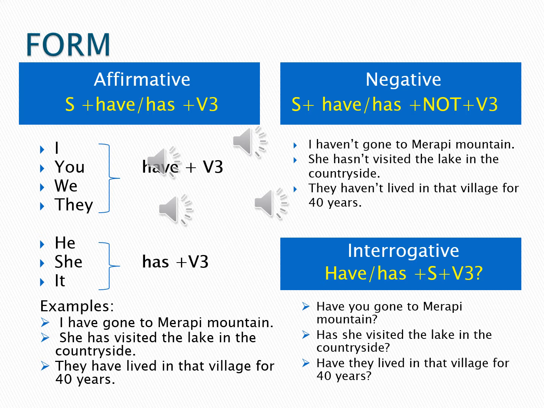The second example is, has she visited the lake in the countryside? Because here the subject that we are going to use is she, the sentence starts with has followed by she and followed by visited. Visited is verb 3. And the last example is, have they lived in that village for 40 years? Because the subject here is they, it starts with have. Lived is verb 3. In that village for 40 years is an explanation of place expression.